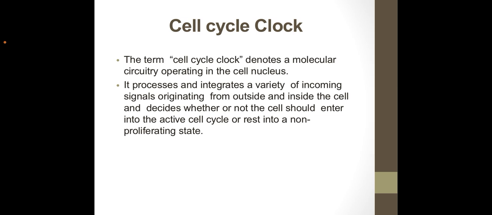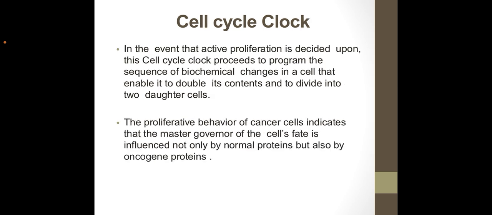It integrates a variety of incoming signals originating from outside and inside the cell and decides whether or not the cell should enter into the active cell cycle or rest in a non-proliferative state. So in the event that active proliferation is decided upon, the cell cycle clock proceeds to program the sequence of biochemical changes in a cell that enable it to double its contents and to divide into two daughter cells.